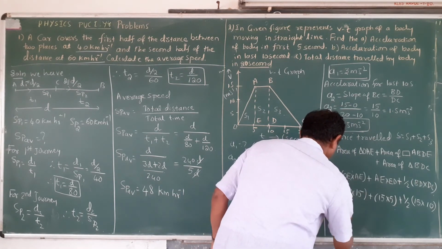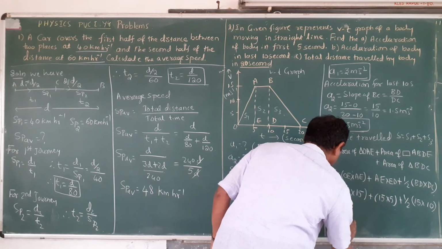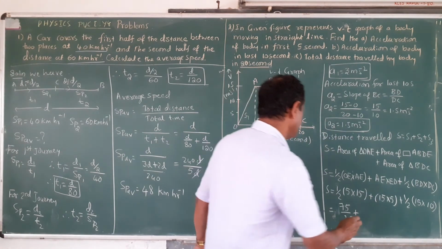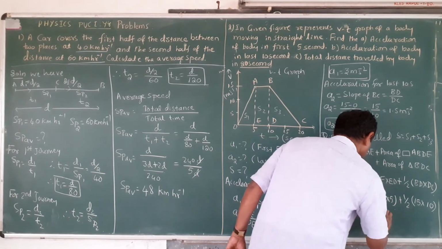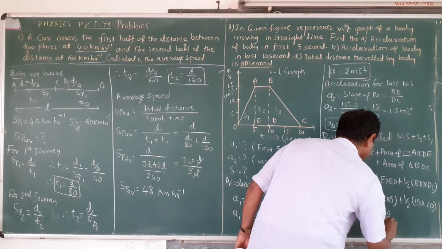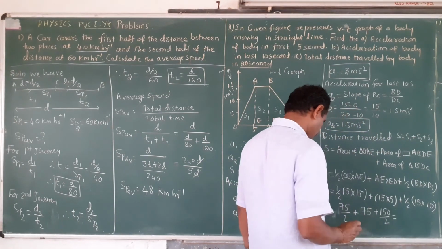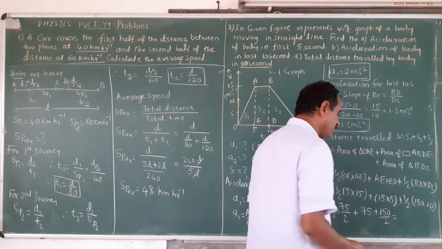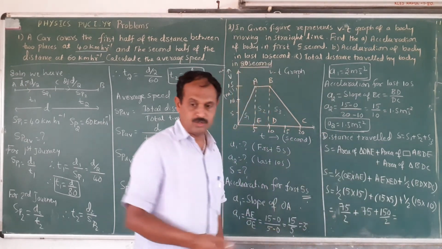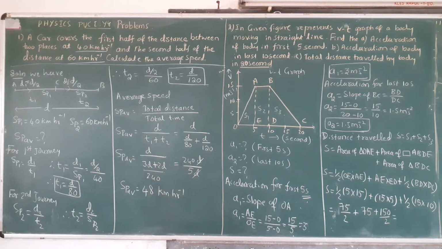This is 75 divided by 2 plus 150 divided by 2. How much did you get as the answer? That is 75 divided by 2.